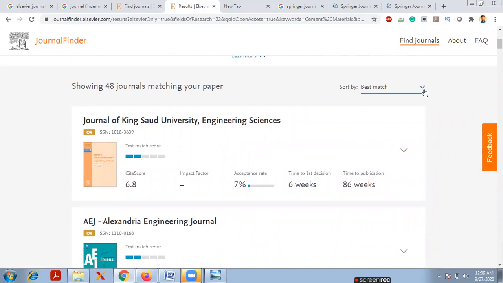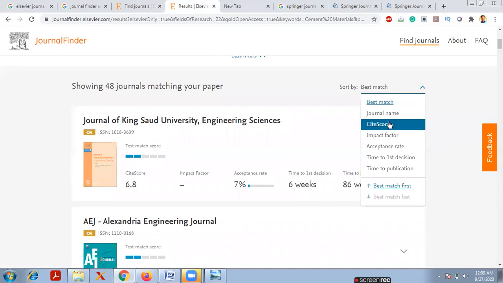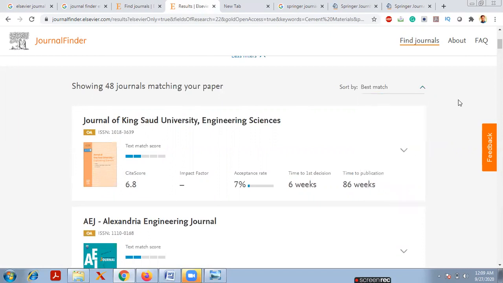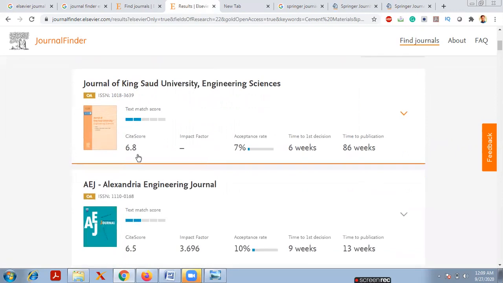See here the sorting: best match, journal name, CiteScore, impact factor, acceptance rate, time to first decision, time to publication. Now I simply click on best match. Why? Because if a journal is suitable for my paper, definitely I will send it to that journal only. The first journal, Journal of King Saud University Engineering Sciences. The CiteScore is 6.8 and the acceptance rate is 7%. It is very low, which means the quality of the journal is also very good.